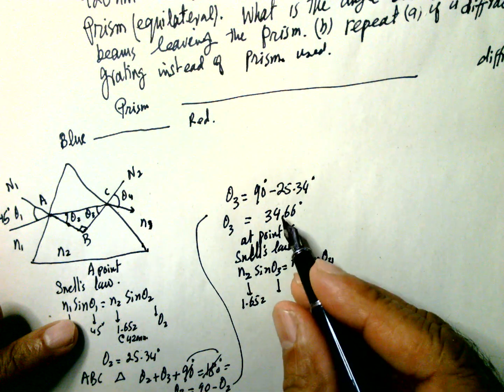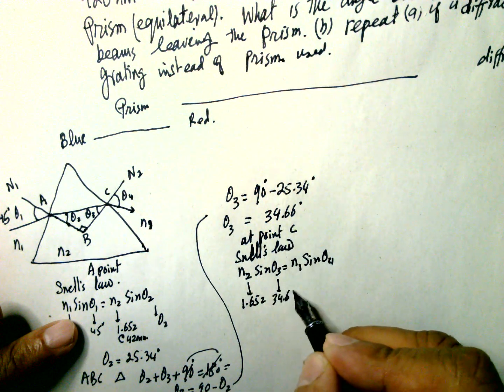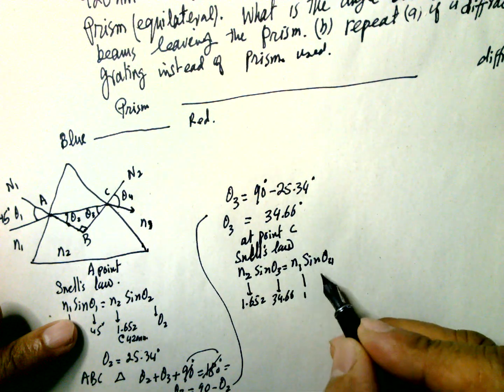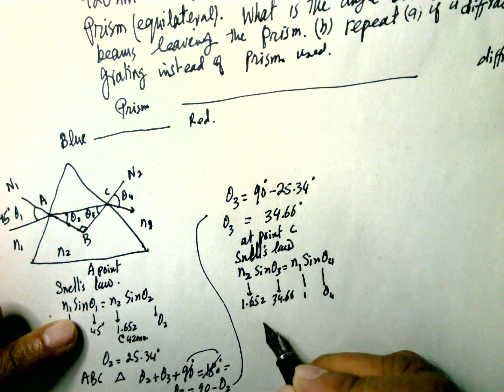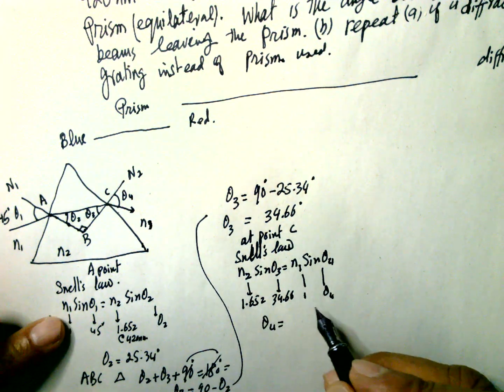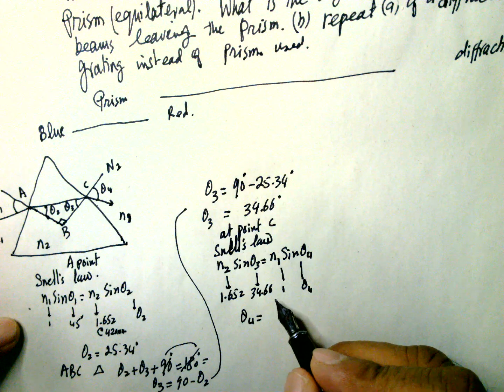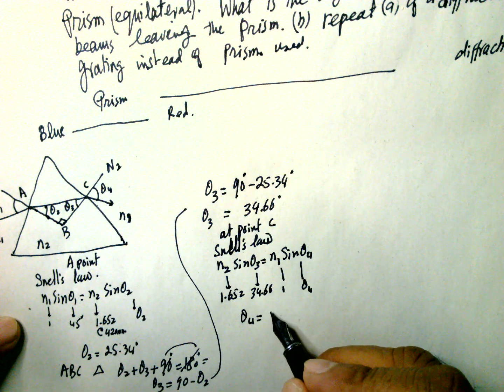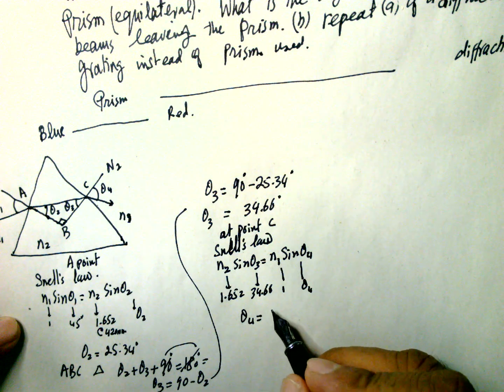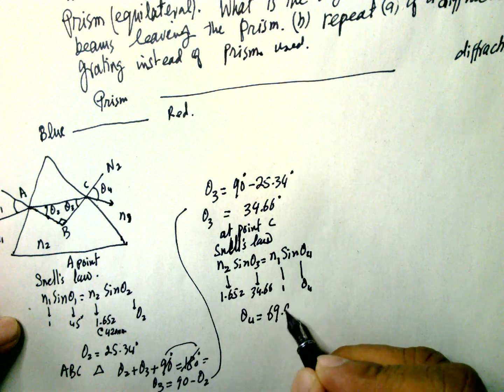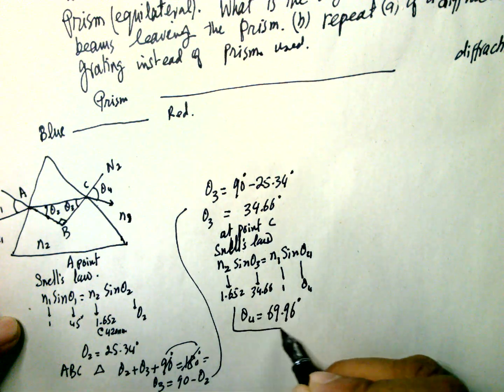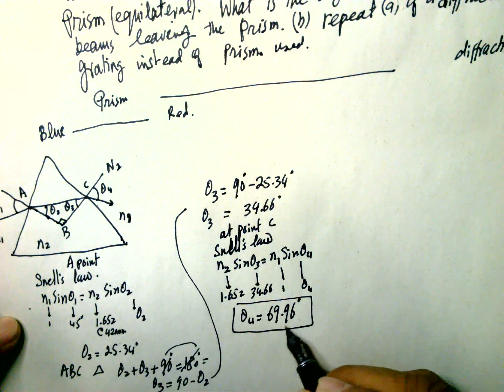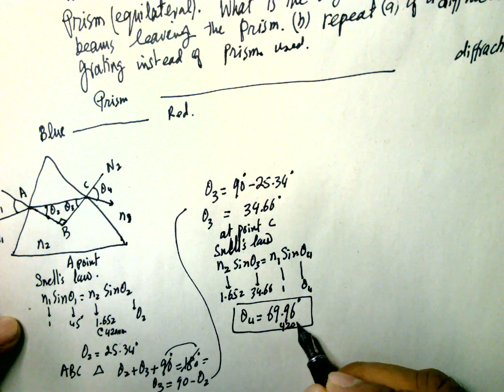Theta 3 is known, 34.66. This is 1, and theta 4 we have to find. So theta 4 is equal to 69.96 degrees for 420 nanometer.